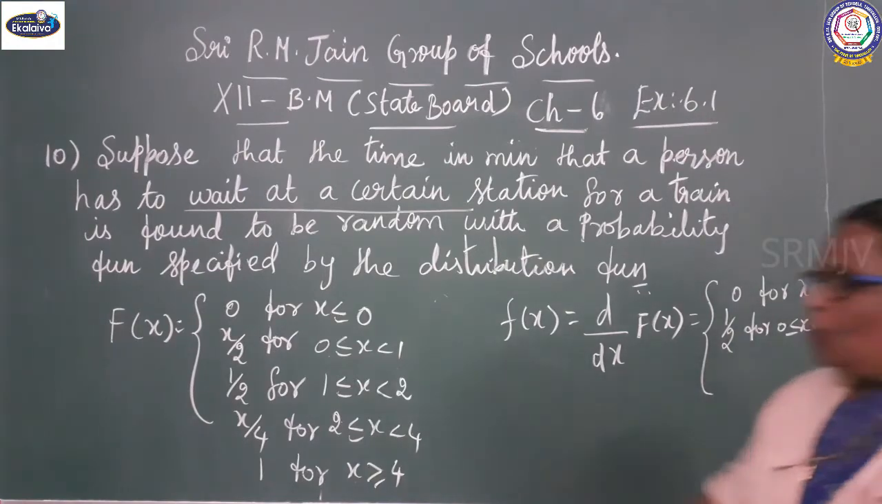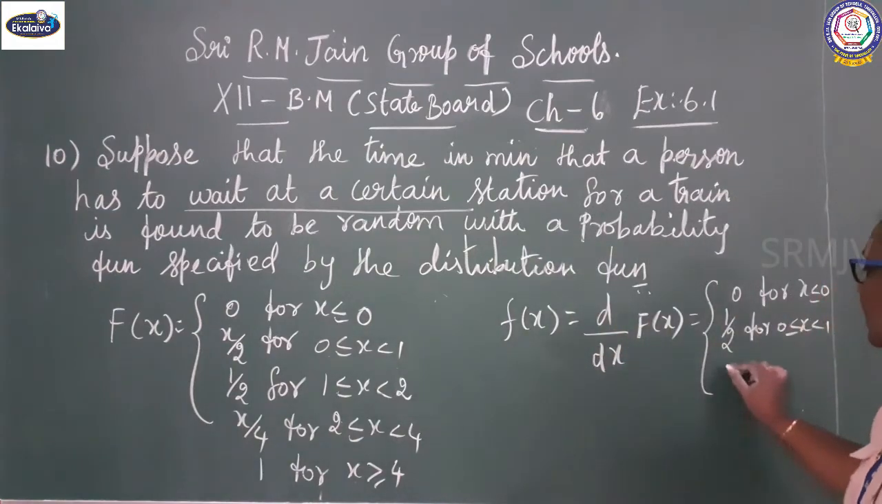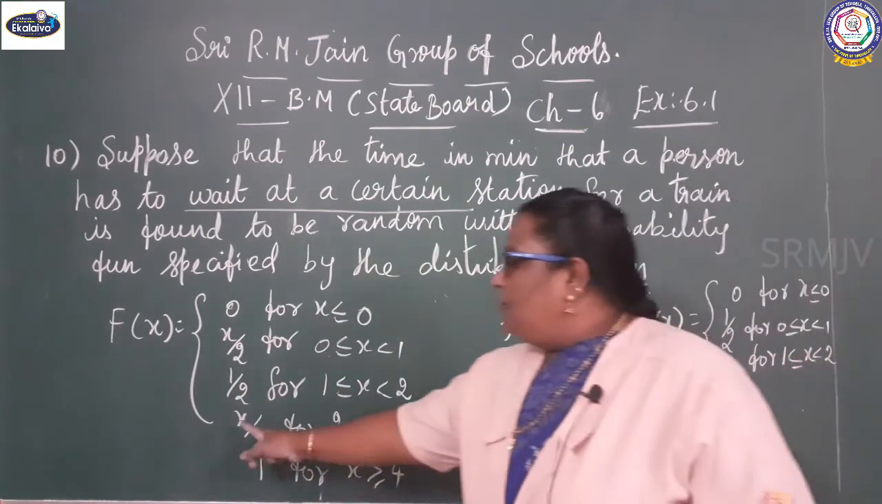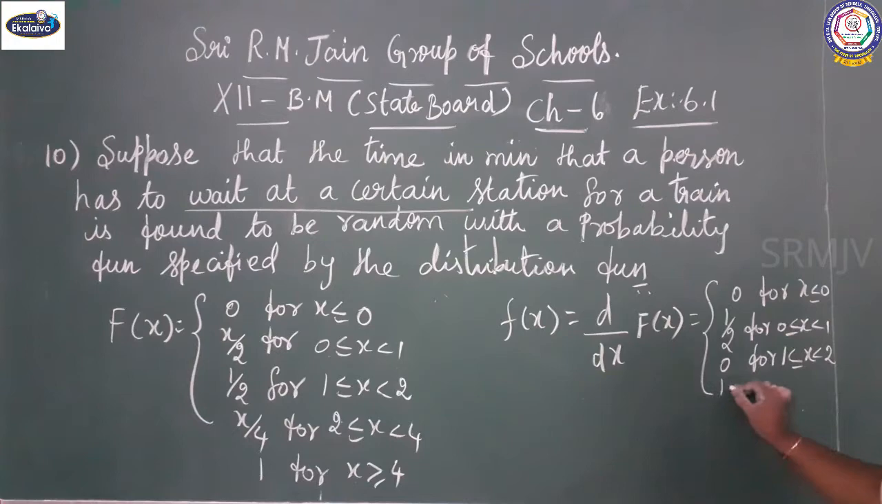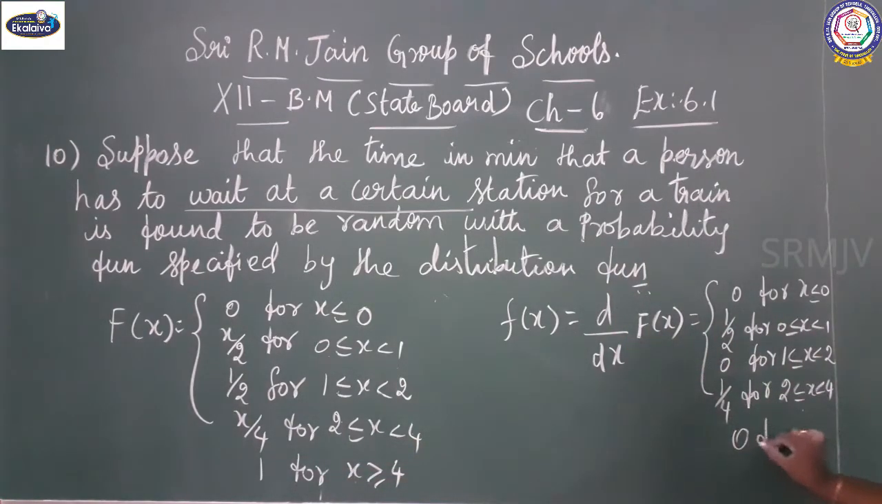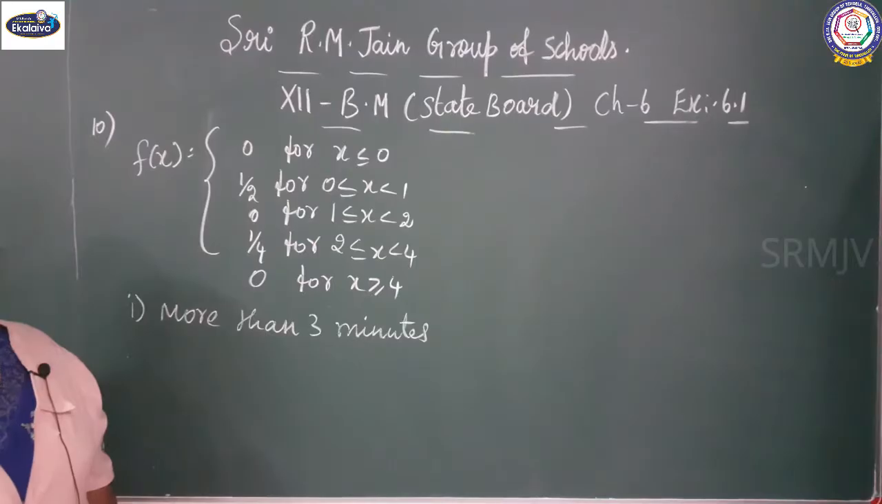What is the next one? 1 by 2, and differentiation of a constant is 0, so 0 for 1 less than or equal to x less than 2. Next, differentiation of x by 4 is 1 by 4, for 2 less than or equal to x less than 4. The last one is 1; differentiation of 1, a constant, is 0, for x greater than or equal to 4.